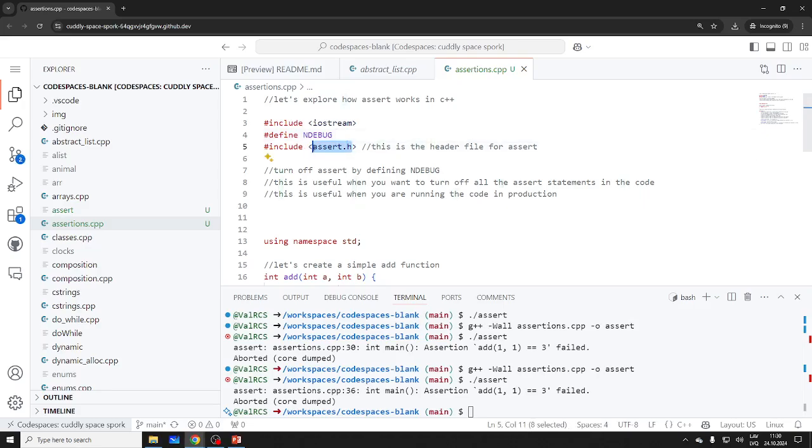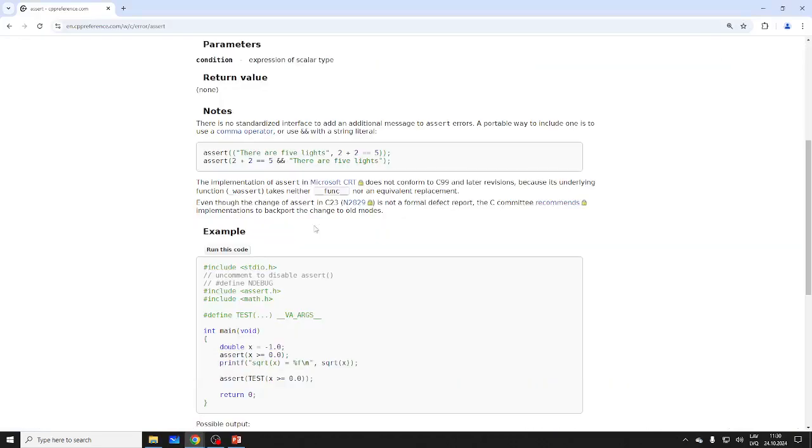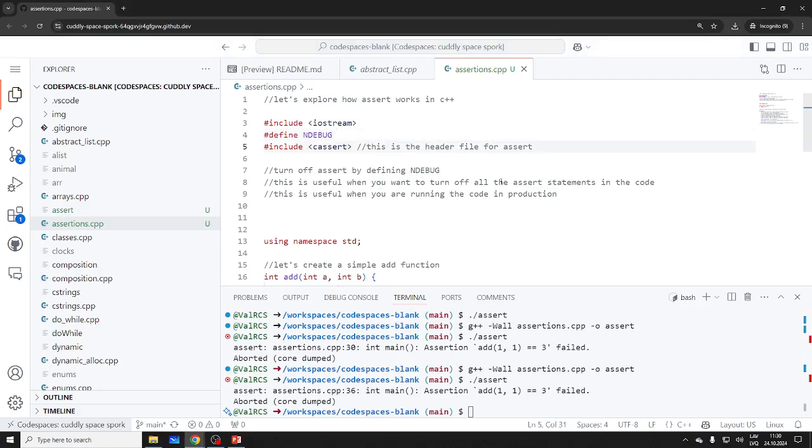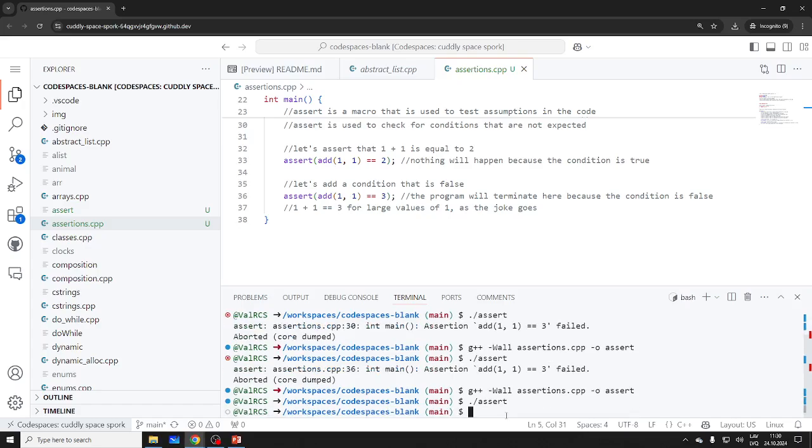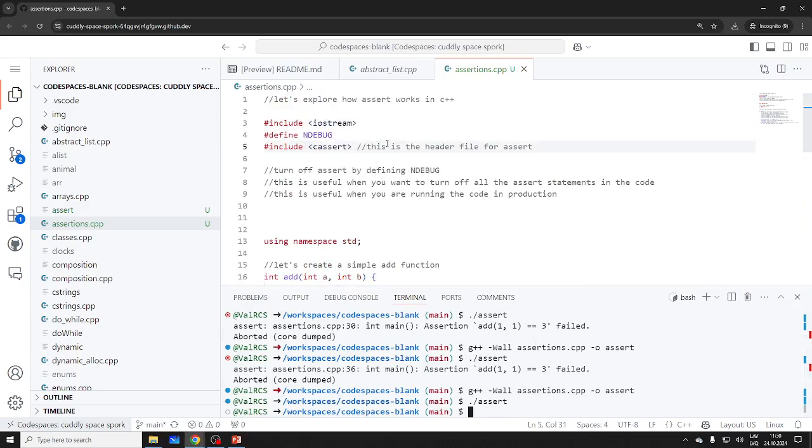Let's take a look. The order might matter. What's the difference between these different assert files? It compiles. Okay, all right. So comment this line to turn on assert.